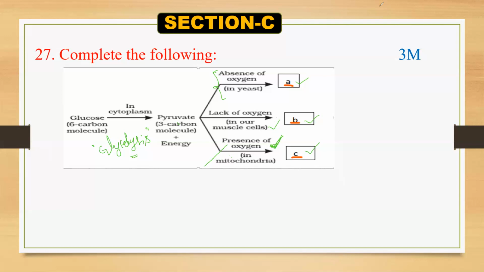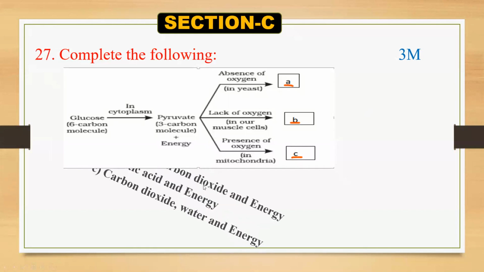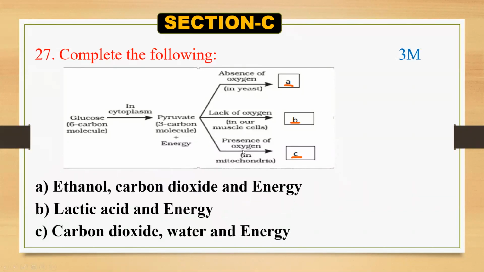Let's see what byproducts are given here. In absence of oxygen, the first case is ethanol, carbon dioxide, and energy. A is absence of oxygen: ethanol, carbon dioxide, and energy will form.